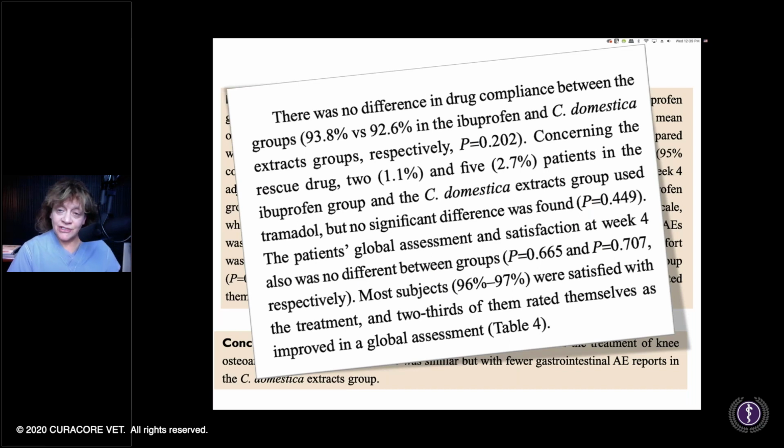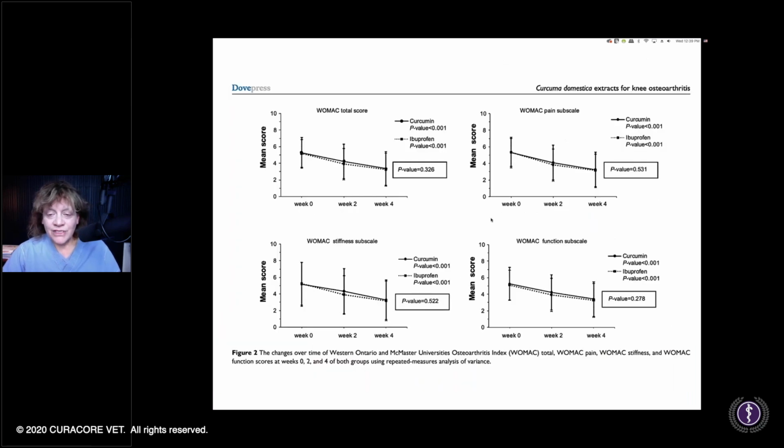But anyways, there was no difference in drug compliance between the groups that took essentially Advil or turmeric extract, and then I think they used tramadol for rescue groups, but there was essentially no significant difference between those two. The patient's global assessment and satisfaction at week 4 also was no different between groups, and most subjects were satisfied with the treatment. But I mean, how long can you be taking ibuprofen versus turmeric extract?